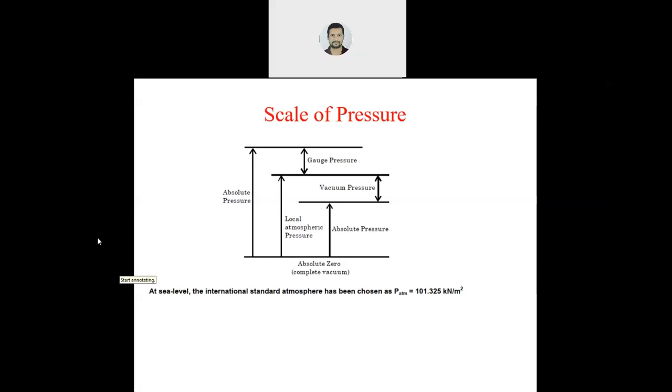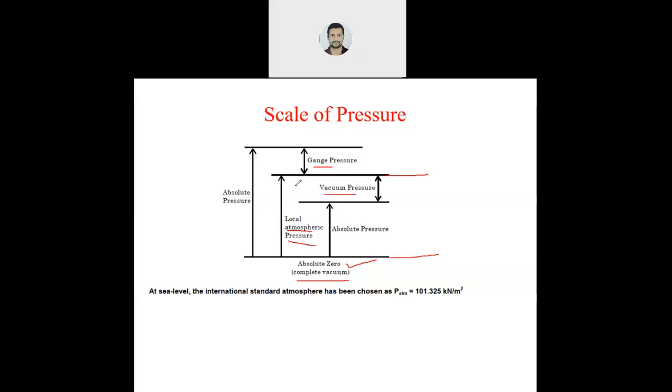Now let us see. Here there are two references. One is your absolute zero, also known as complete vacuum, where the pressure is 0 Pascal. Second reference is your atmospheric pressure. So first reference is this, second reference is this. So there are two reference points: one is absolute zero or complete vacuum, second one is atmospheric pressure. With respect to these two, we will see about the gauge pressure and the vacuum pressure.